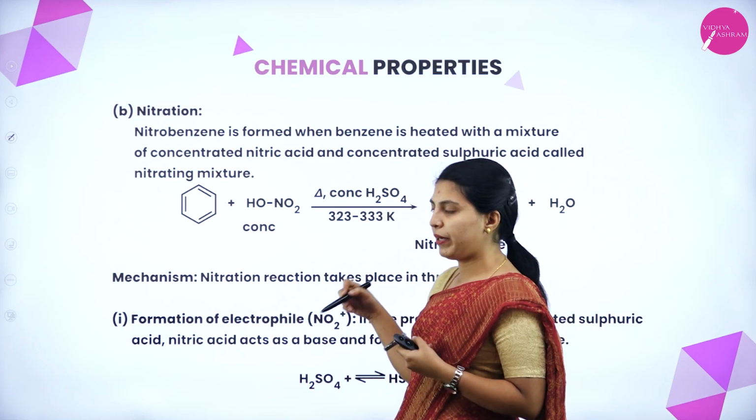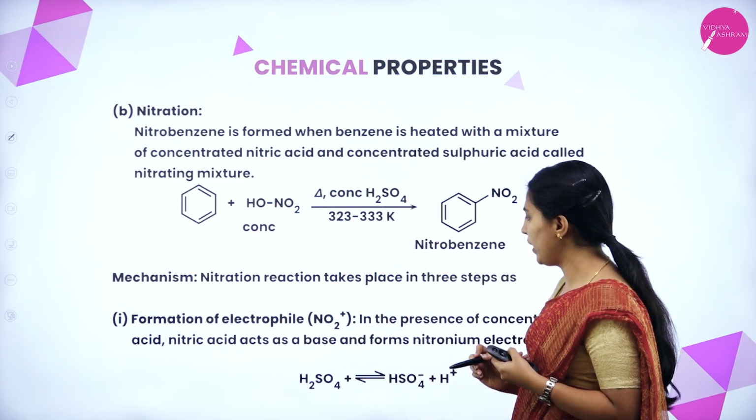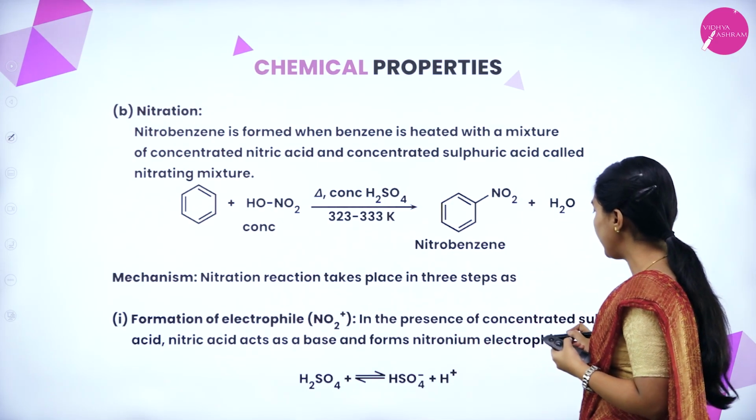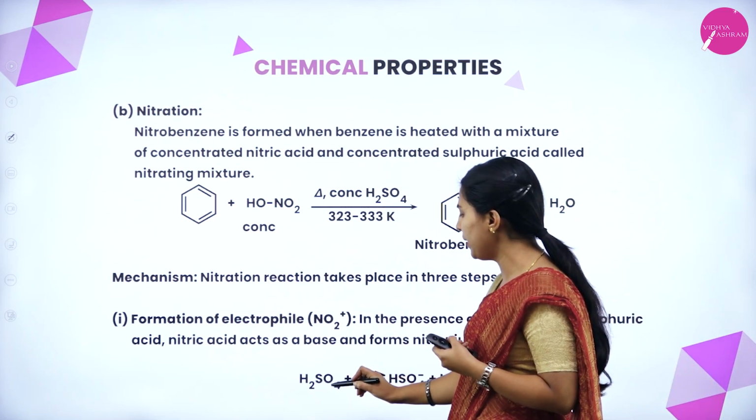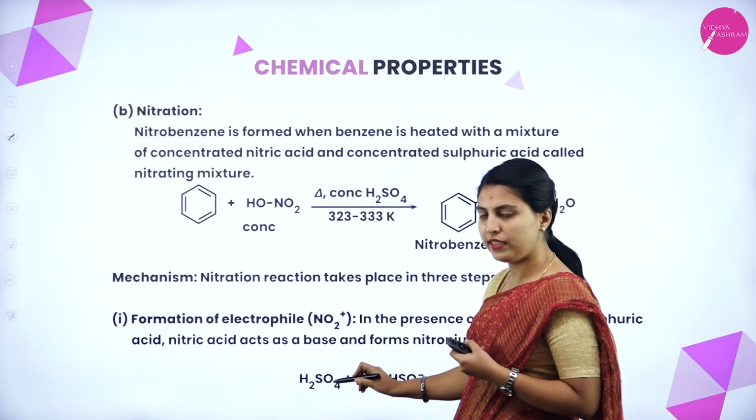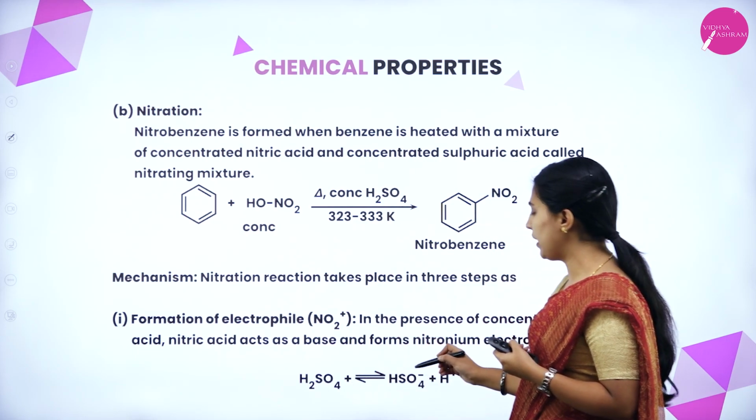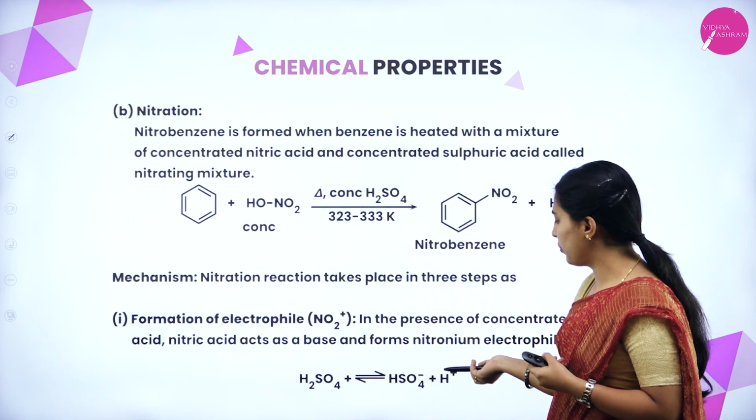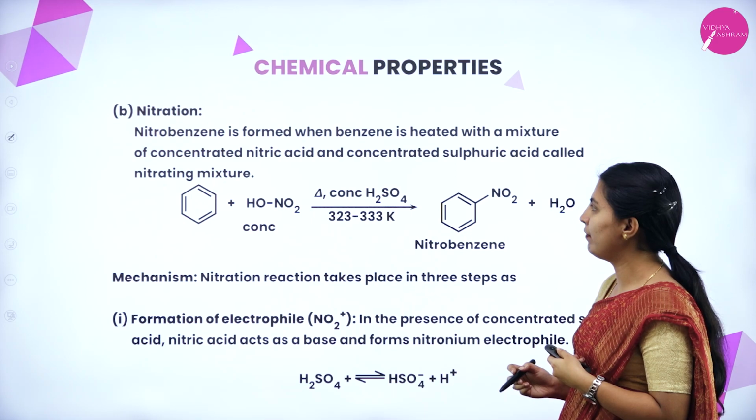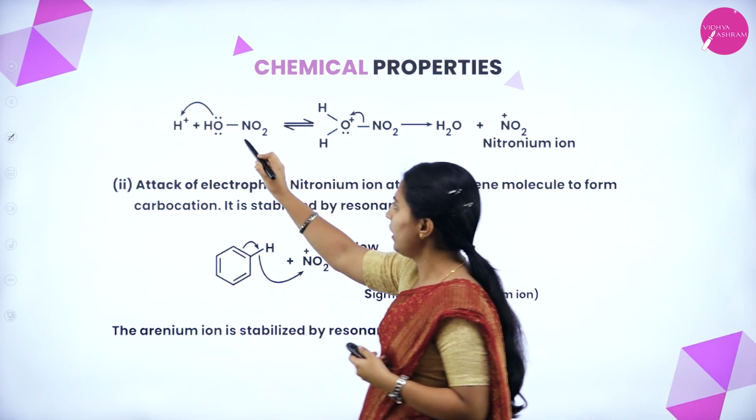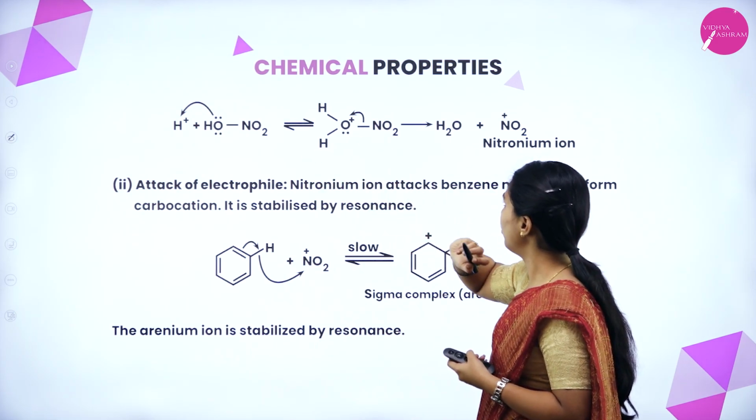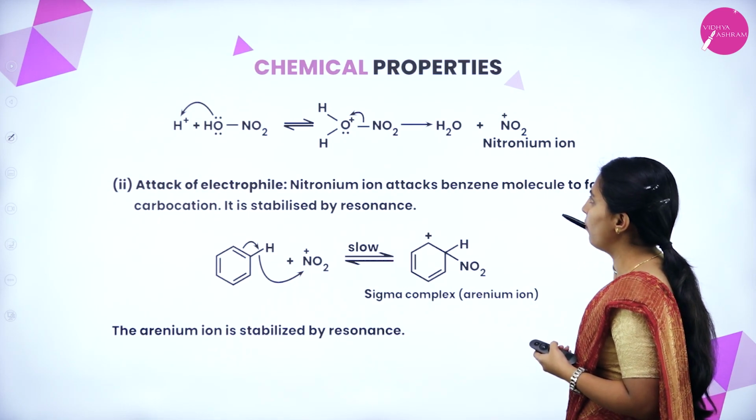So, we will see the mechanism now. First one, formation of electrophile. In the presence of concentrated sulfuric acid, nitric acid acts as a base and forms the nitronium electrophile. Before that, the sulfuric acid is a catalyst, an acid catalyst, that will be broken as H plus and HSO4 minus. One electrophile and one nucleophile will form. See here, HNO3 will be given that proton, and here it will form H2O plus and NO2. Here the nitronium ion will form.